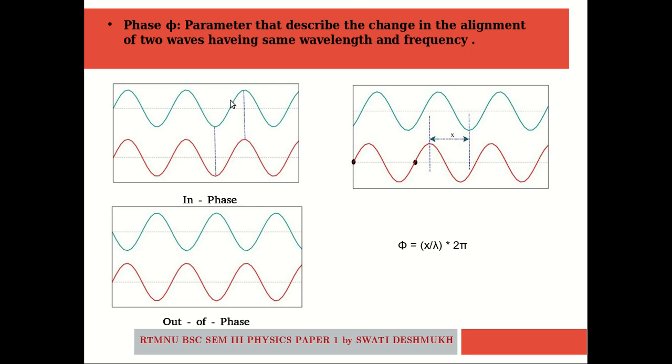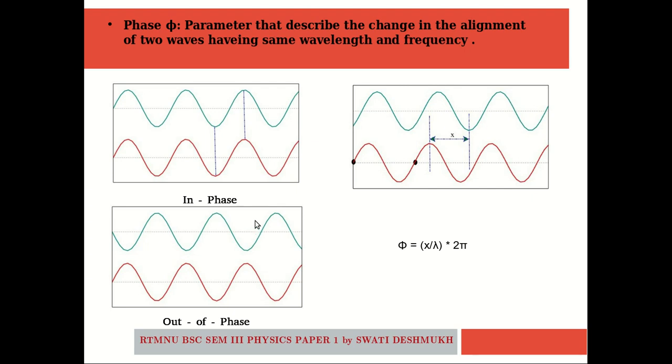So, two propagating waves could be in phase. We say they are in phase whenever the crest coincides with the crest of another wave and the trough coincides with the trough of another wave. Whereas two waves are said to be out of phase when the crest of one wave coincides with the trough of another wave, and the trough of one wave coincides with the crest of another wave. Such waves are said to be out of phase waves.